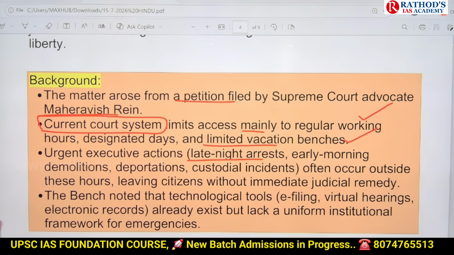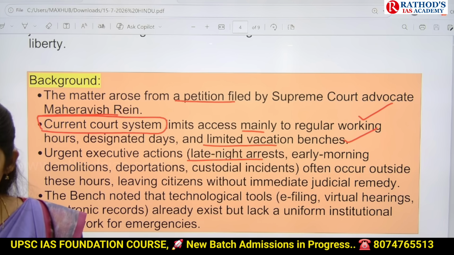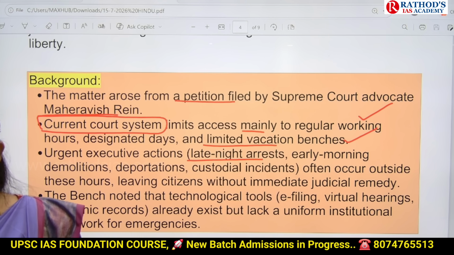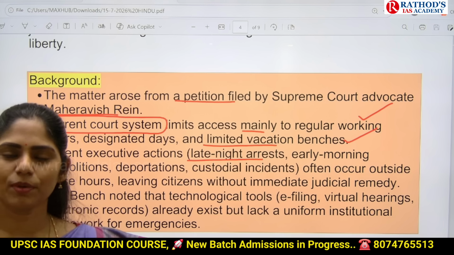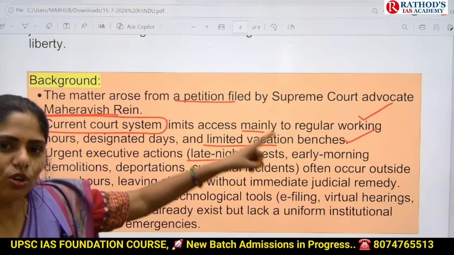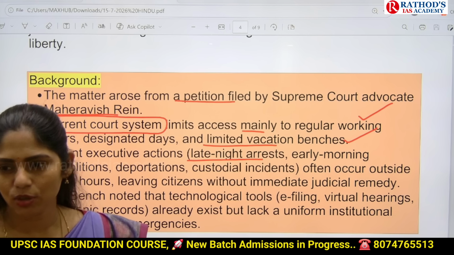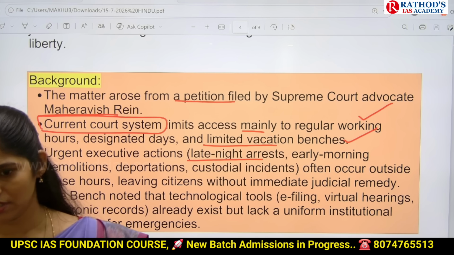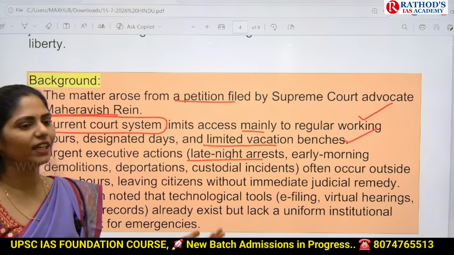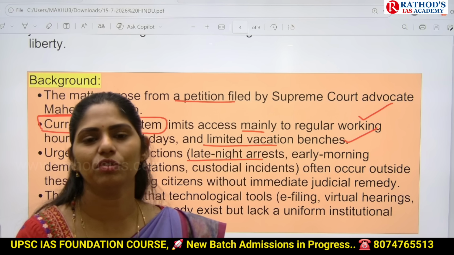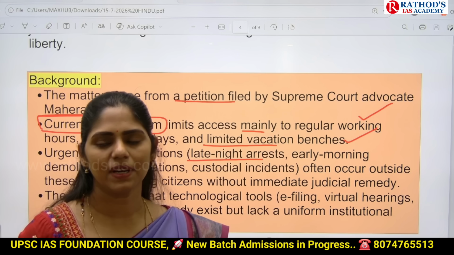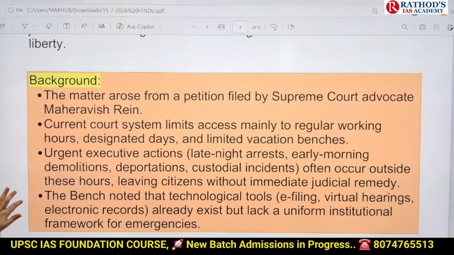Okay, the bench also said that we can use certain things like e-filing. We can go for virtual hearings. Virtual hearings nothing but online hearings, and we can go for using of electronic records rather than the traditional methods to provide justice immediately. So on this petition, now the 3-judge Supreme Court bench said that yes, we will work on this. We will come up with a standard operating procedure. Like for this kind of custodial deaths, when they can apply. So what is the procedure they have to apply? Which platforms they have to use for virtual hearing? So they will come up with a proper procedure. That is the thing which mainly said by this Supreme Court bench.